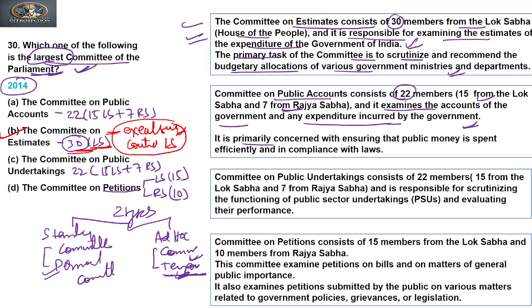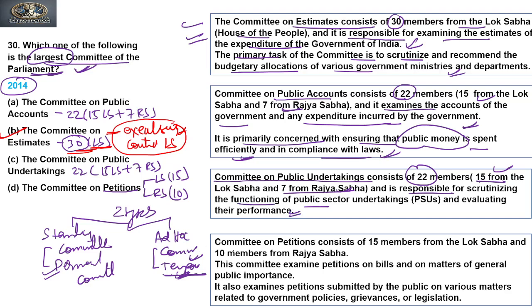It is primarily concerned with ensuring that public money is spent effectively, efficiently, and in compliance with the laws. Now the Committee on Public Undertakings consists of 22 members, 15 from the Lok Sabha and 7 from the Rajya Sabha, and is responsible for scrutinizing the functioning of public sector undertakings and evaluating their performance.